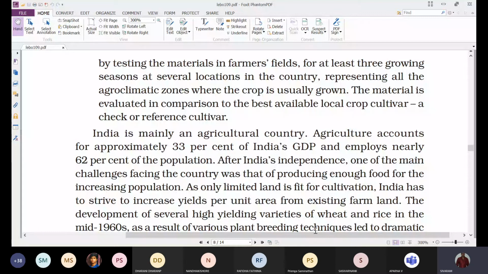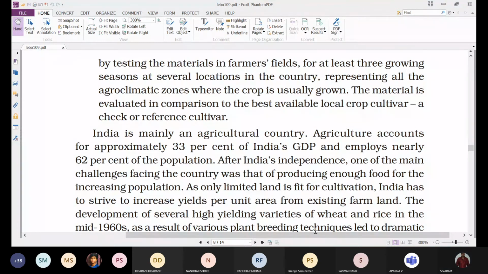So this is the best suited for Maharashtra to grow. This is the best variety to grow in Madhya Pradesh, or this is the best variety to grow in Kerala or Karnataka, something like that. As they are testing in different environmental conditions, they came to understand that.